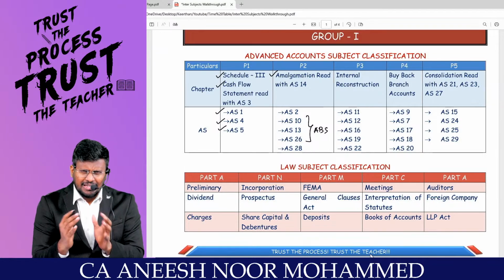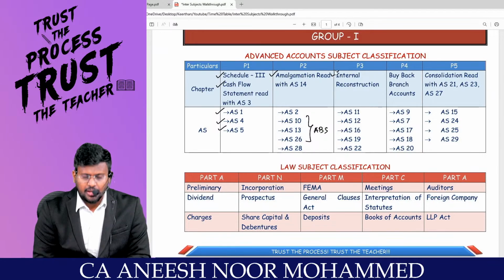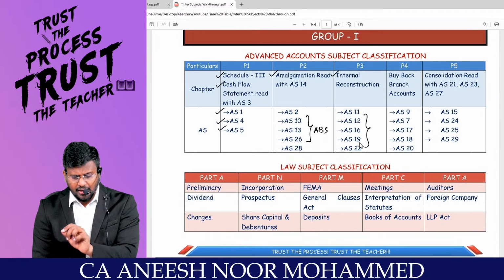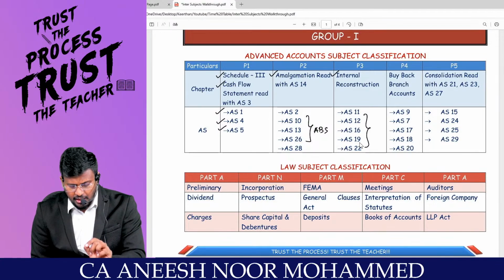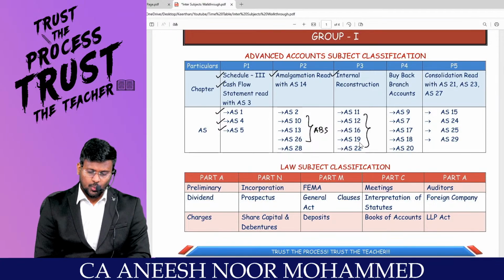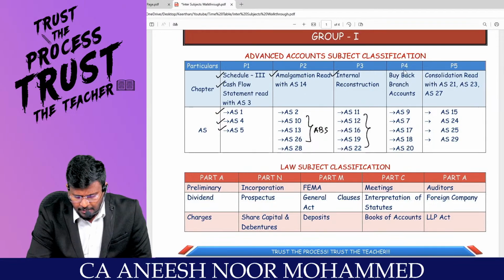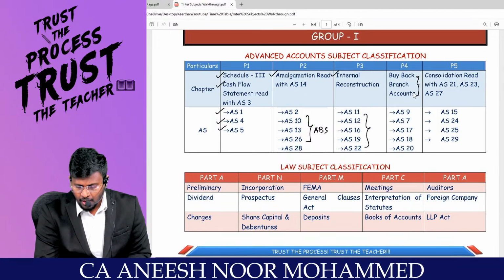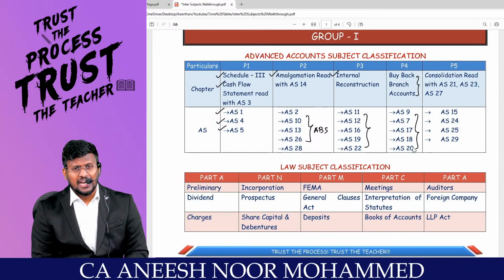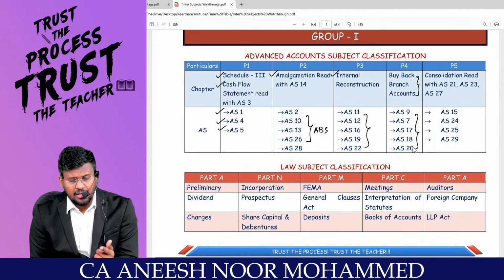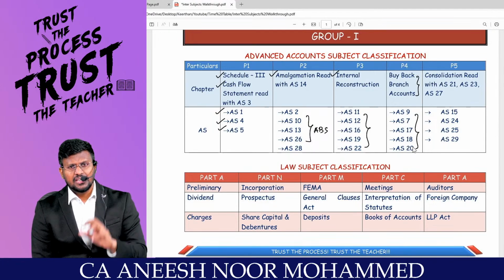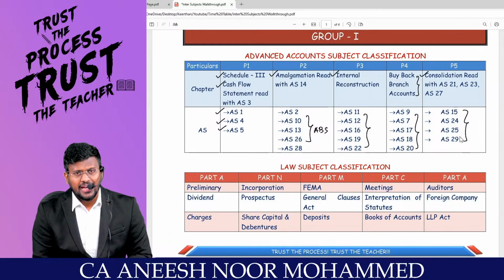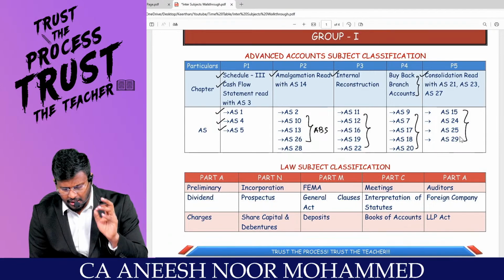Then move to a comparatively small chapter called internal reconstruction, read with the indirect asset-based standards AS11, AS12, AS16, AS19 and AS22. Then a very small chapter, branch and buyback, comparatively small, before consolidation. Complete the presentation-based standards such as AS9, AS7, AS17, AS18 and AS20, and finally you complete the consolidated financial statement read with AS15, 24, 25 and 29.